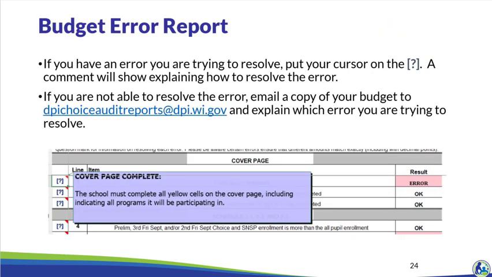This is a screenshot of the error report. Please note the question mark column on the left. When the cursor is placed over the question mark, a comment will appear that explains the error and/or how to resolve the error. If you are not able to resolve the error, email a copy of your budget to DPI Choice Audit Reports at dpi.wi.gov and explain which error you are trying to resolve. We will then help you resolve the error.